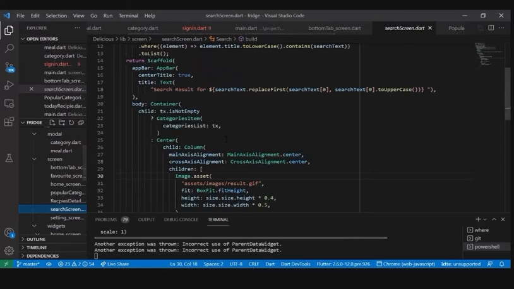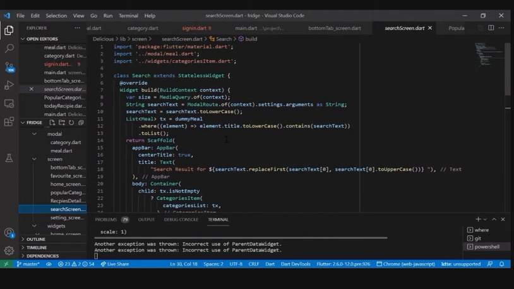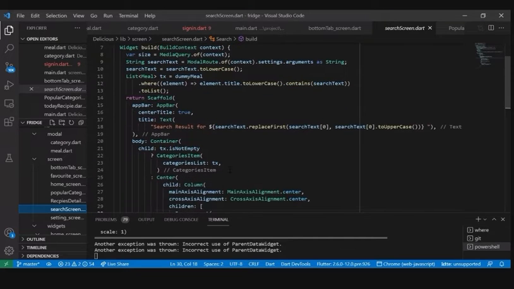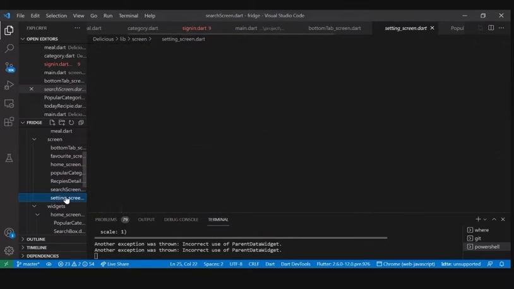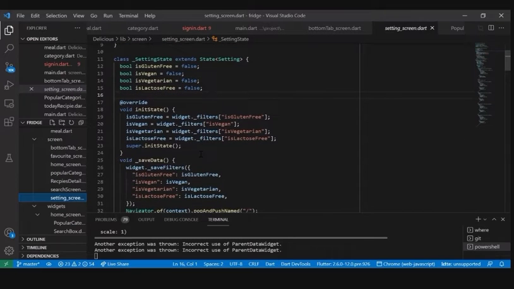And we have a search screen, which provides a tool for searching for a specific meal that you would like to cook, any kind like pastry, salad, or any type of food like French or Italian cuisine. And we have a settings screen, which is the filtering one. We filter the data, like if it is gluten free, provide those data that are gluten free, and vegan and vegetarian as well.